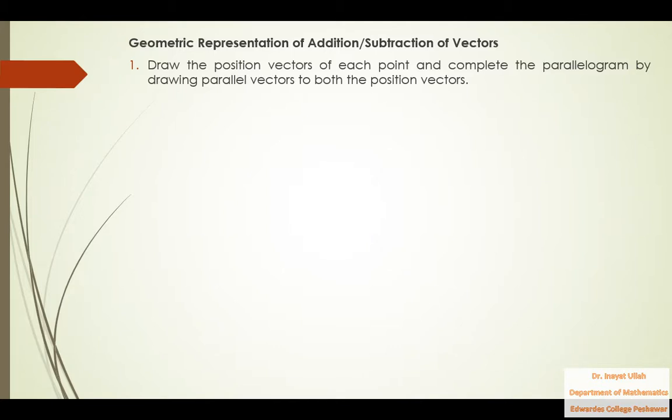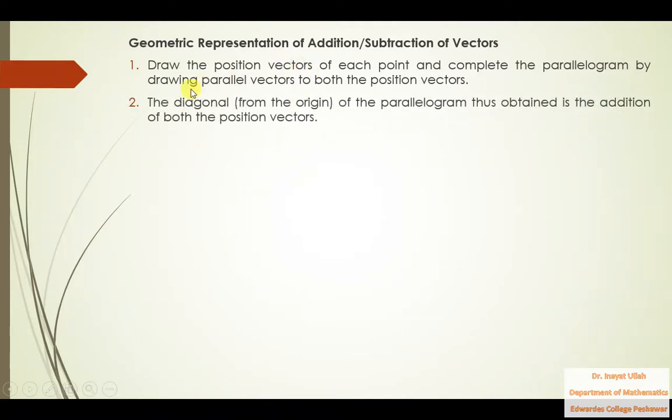What is the position vector? We have studied in the previous slide that a position vector is drawn from the origin to the point in the plane or space. So draw the position vector of each point and complete the parallelogram by drawing vectors parallel to both the position vectors. So that is the first thing to do.